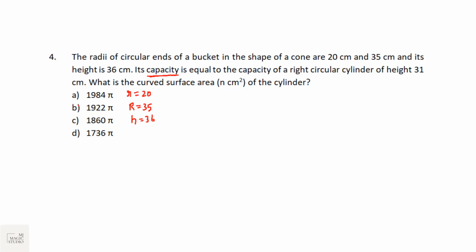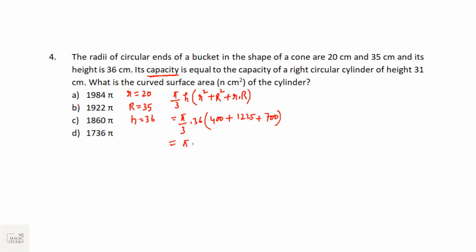Capacity means volume. Volume of a frustum is given by pi by 3 h into small r square plus capital R square plus small r into capital R. Let us first calculate this. This is pi by 3 into 36. Small r square, 20 square is 400, capital R square, 35 square would be 1225, and r into R, 35 into 20 is 700.